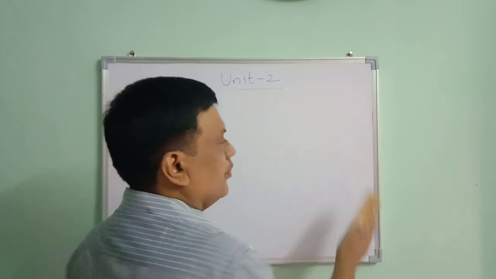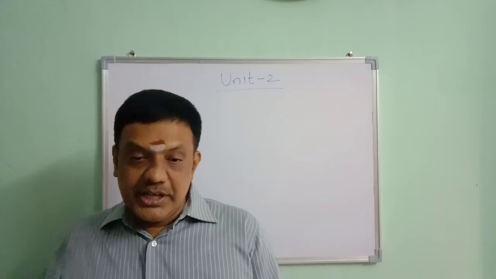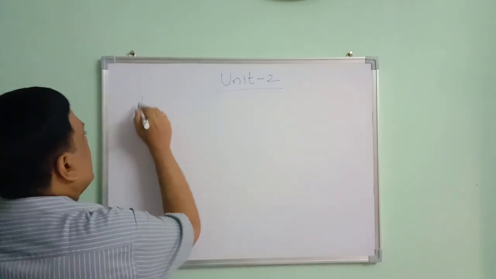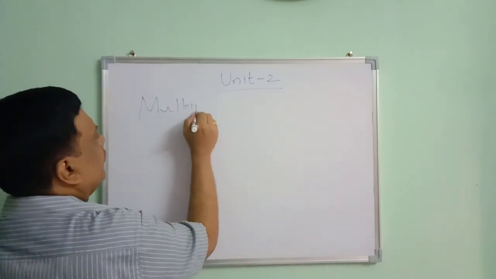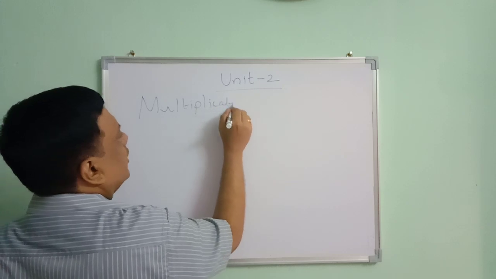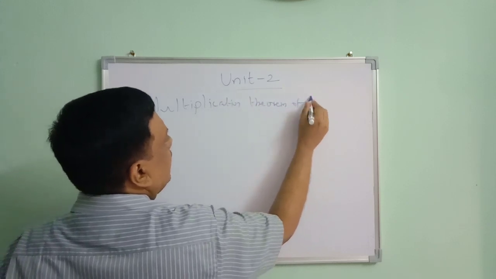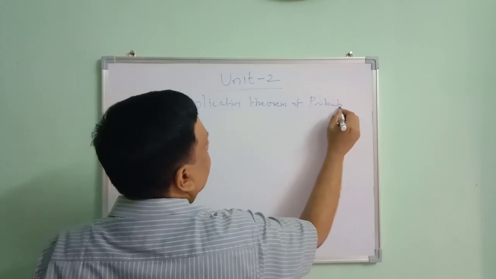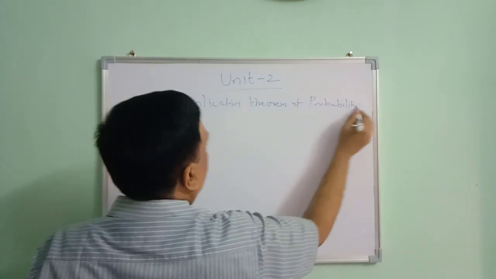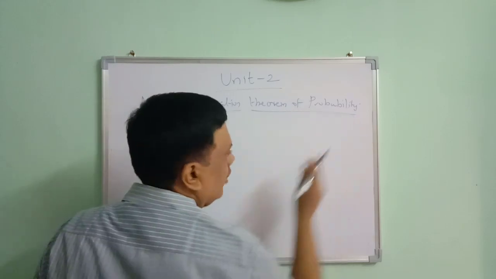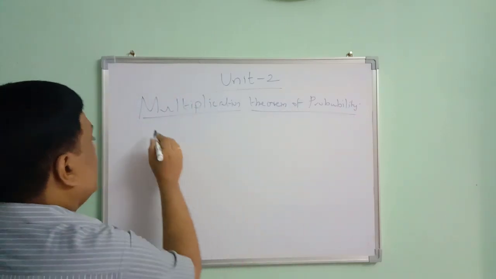Next we are going to move to the multiplication theorem of probability. So what is the statement of the multiplication theorem of probability?